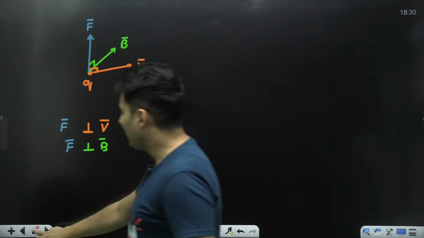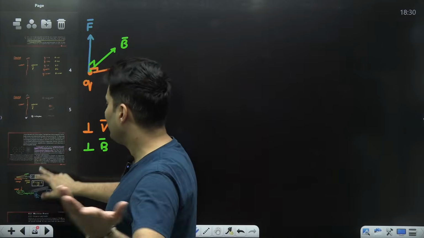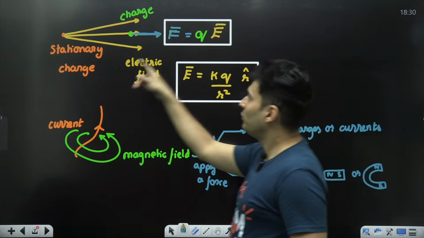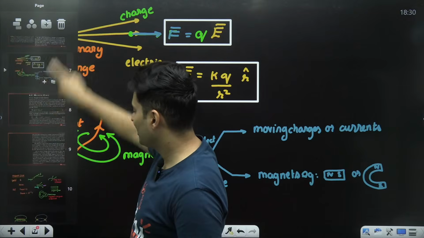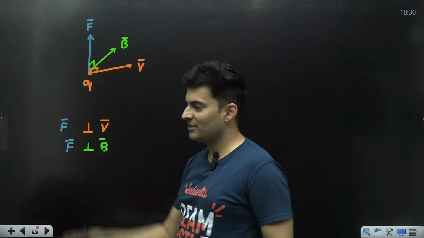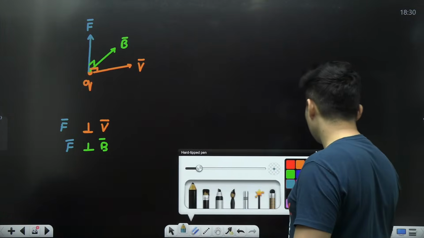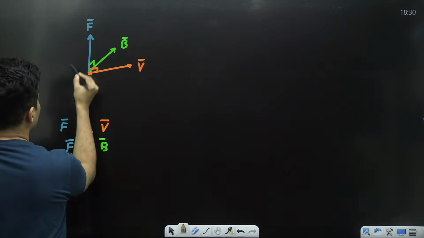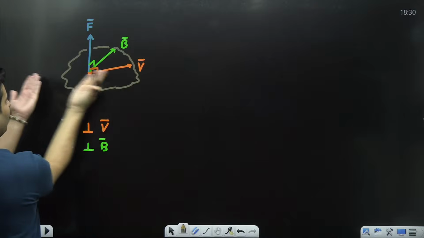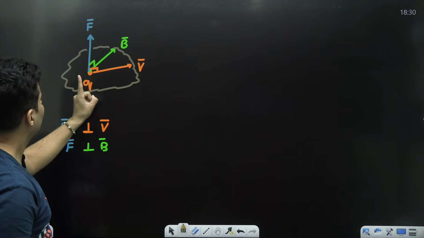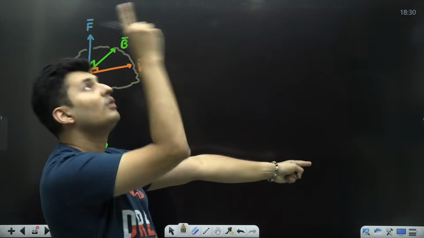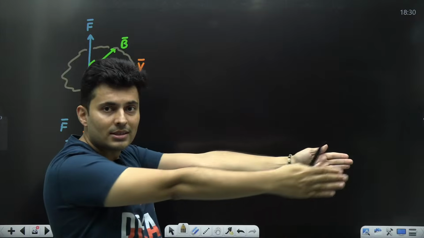Usually in our head it is like wherever is the field, that's where the force is and all that, but that was in electrostatics. Force is in the direction of the field, but here the force is in perpendicular direction of the field. Field is here, force is perpendicular to that. You have to visualize this in 3 dimensions, my dear warriors. Imagine a plane, that gray plane contains B and V. Perpendicular to that is the force. If velocity is here, magnetic field is here, force is perpendicular to this particular plane.